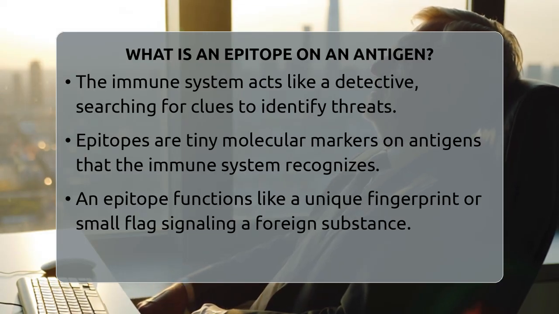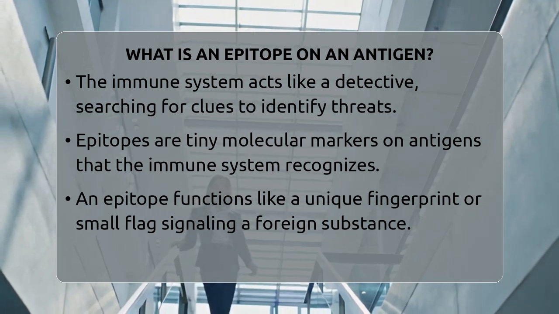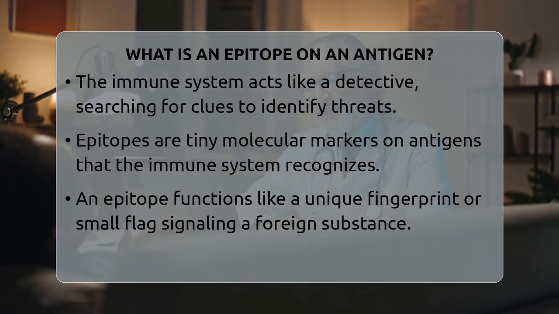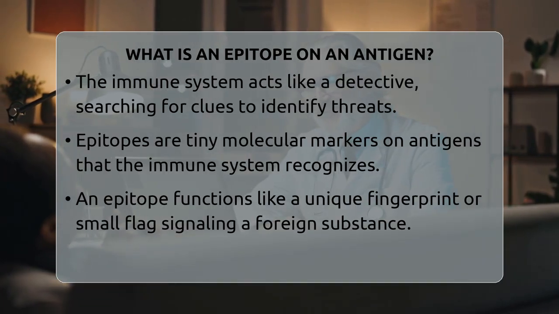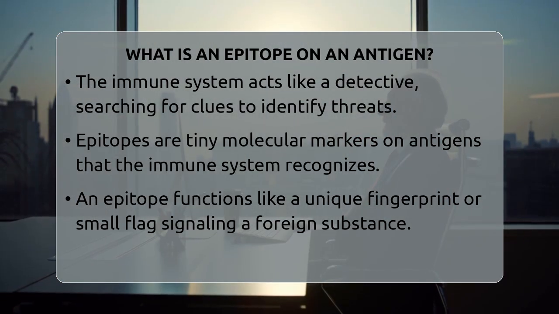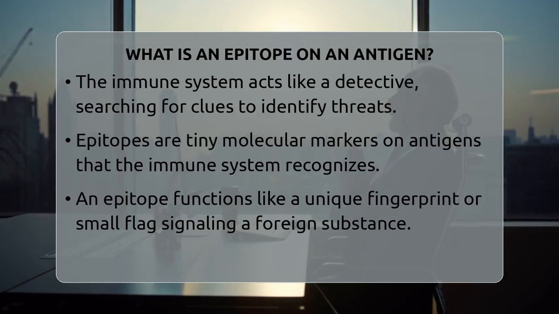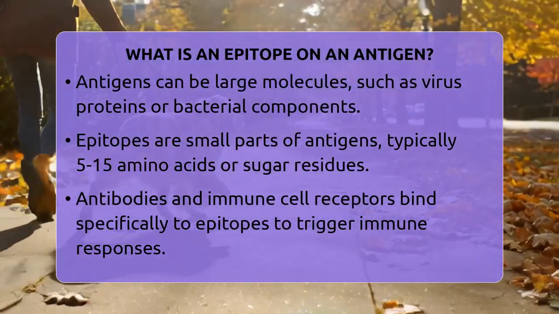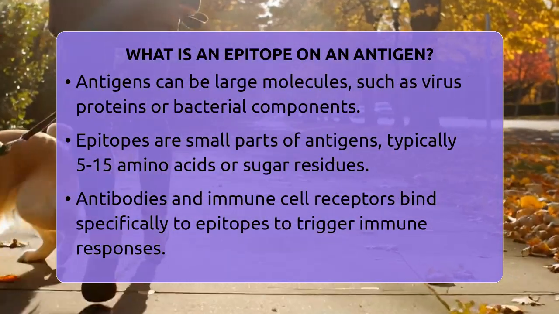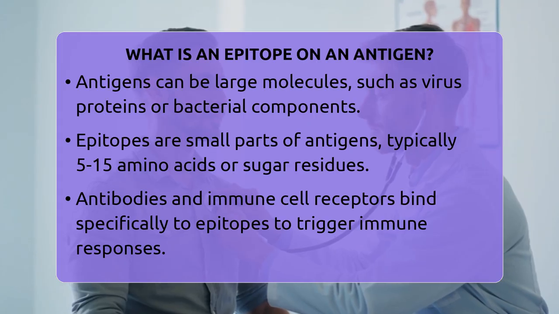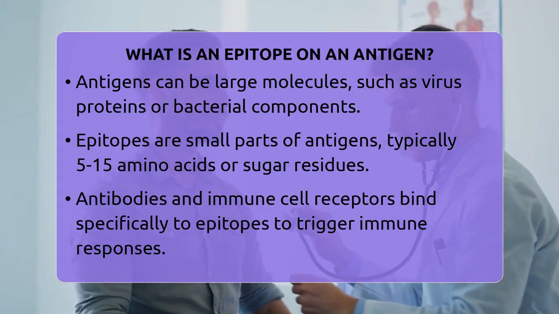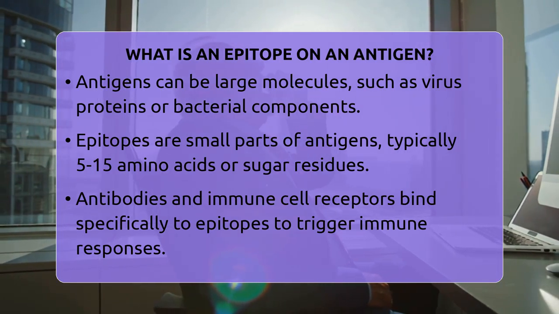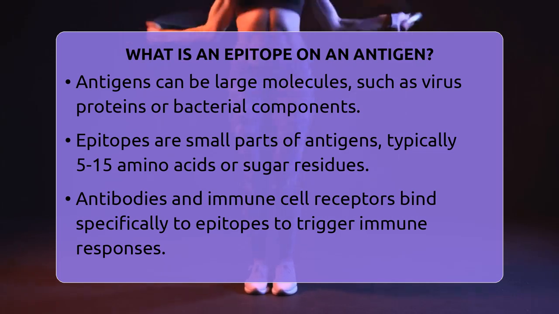Think of an epitope as a unique fingerprint or a tiny flag that signals, "Hey, I am foreign and need attention." An antigen itself can be a large, complex molecule like a virus protein or a bacterial component. But the epitope is just a small part of that larger molecule, usually about 5 to 15 amino acids long or a few sugar residues. These tiny regions are the exact spots where antibodies or immune cell receptors, such as those on B cells and T cells, latch onto. When they do, it triggers the immune response, alerting the body to attack or neutralize the